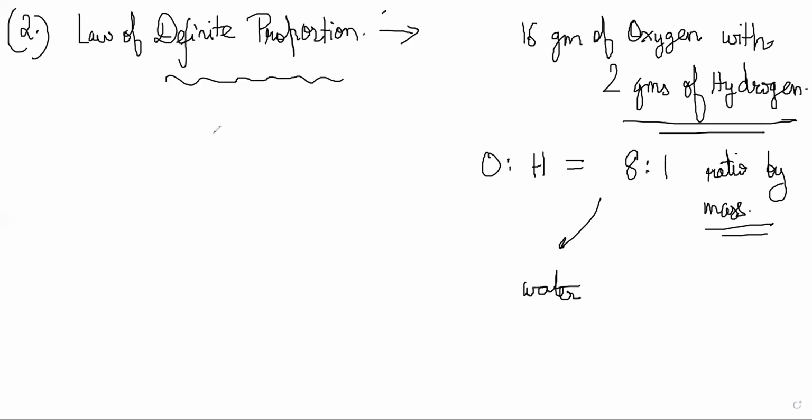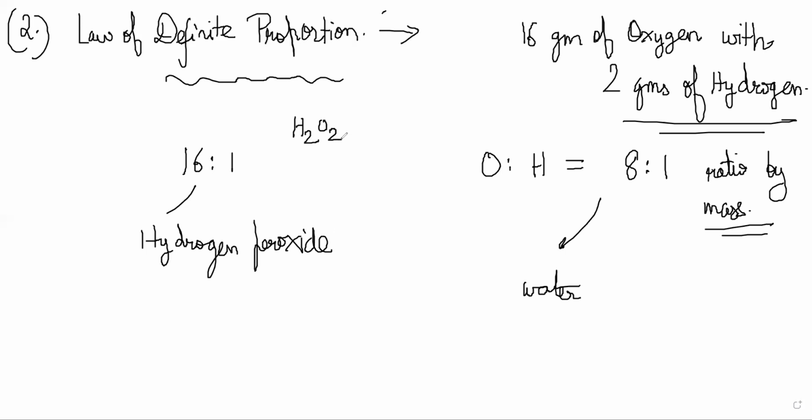When you had a different ratio, a 16:1 ratio, you got hydrogen peroxide. Hydrogen peroxide is H2O2. If you think of atomic masses, hydrogen will be 2 AMU and oxygen will be 32 AMU, so the ratio is 16:1 here.